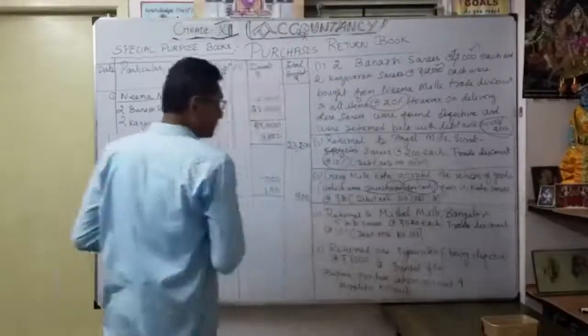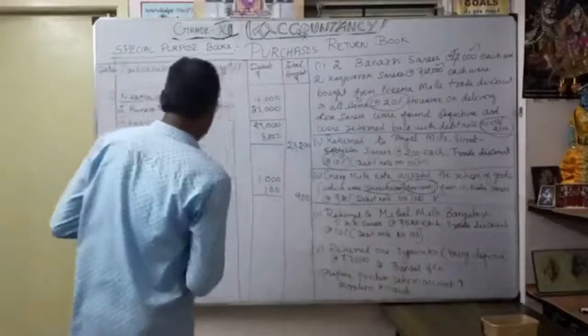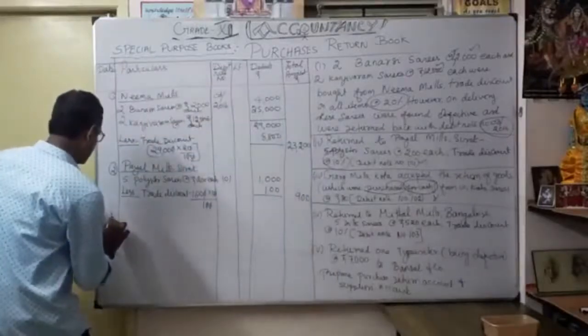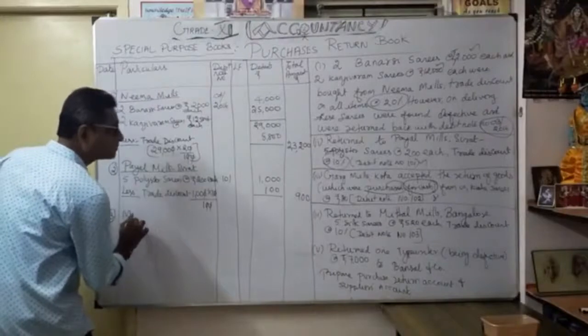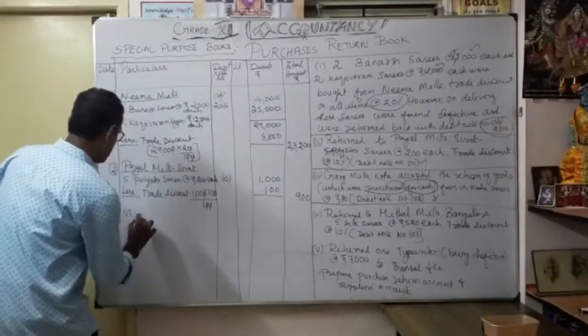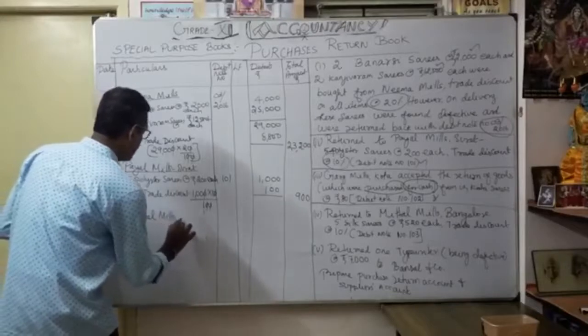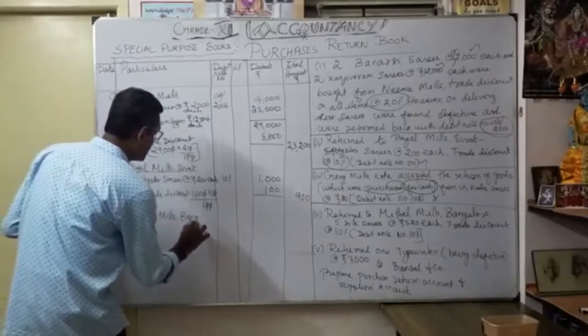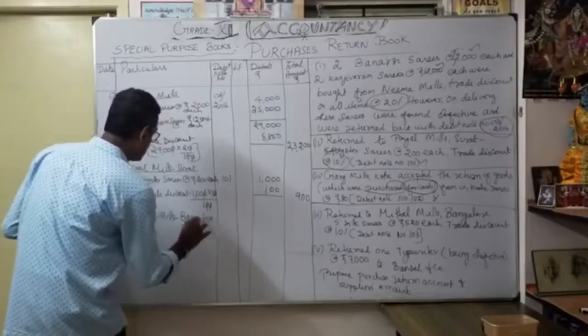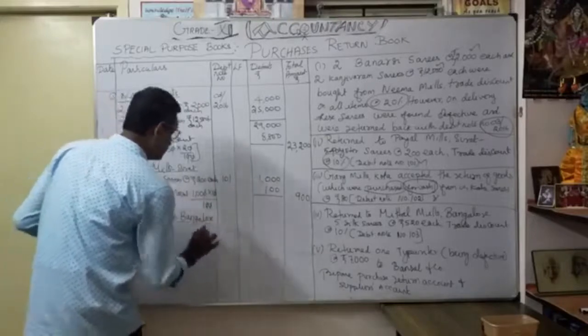So now the party name is what? Mittal Mills. Okay, so third transaction, Mittal Mills, where? Bangalore. Okay, I have to underline.